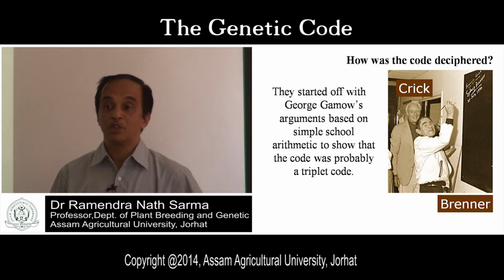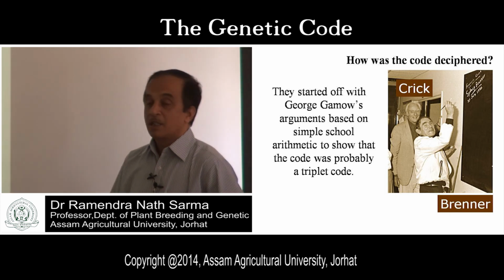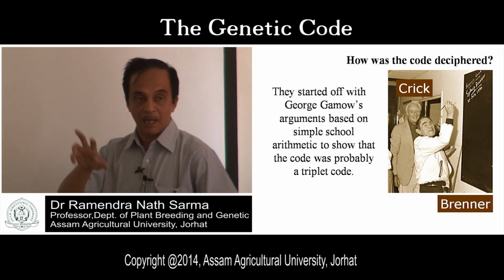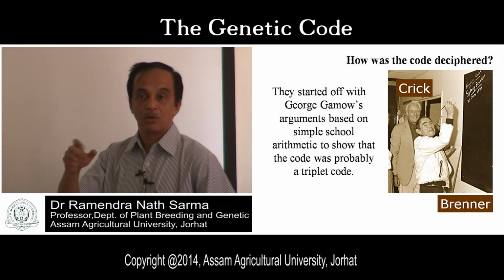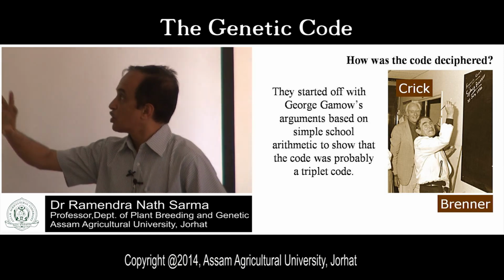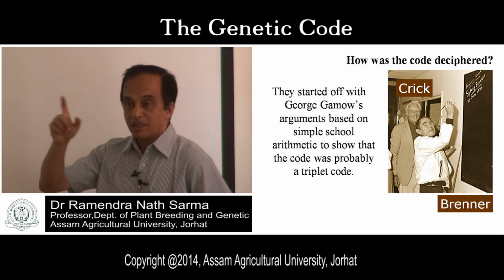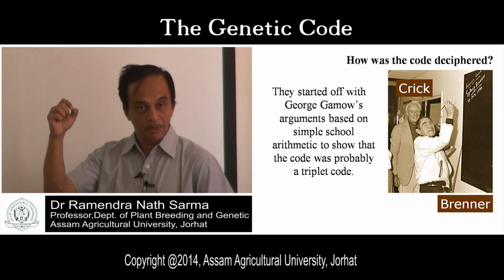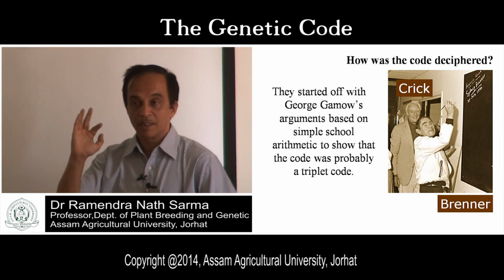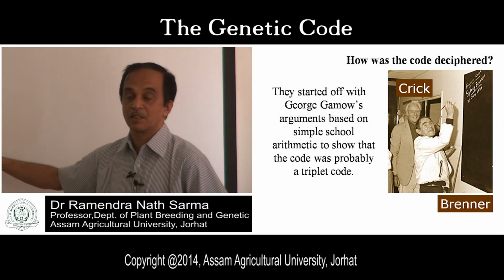He gave some theoretical evidence about the nature of the genetic code. George Gamow formed a club, and Crick and Brenner were members. It was like a Facebook club, where they discussed the nature of the genetic code.